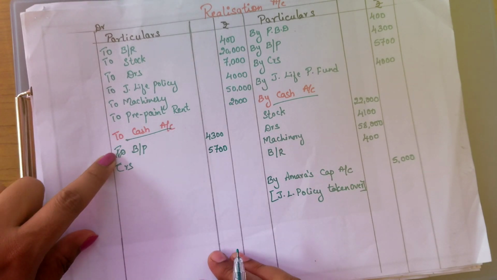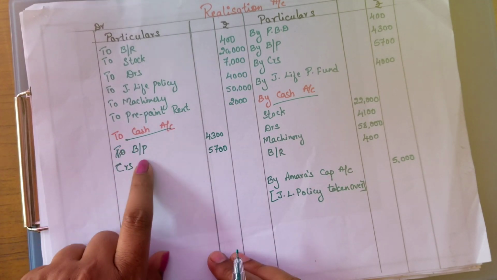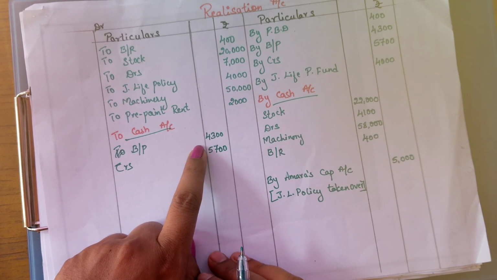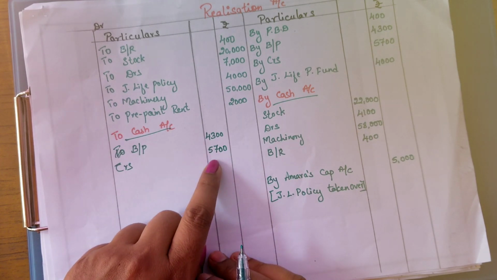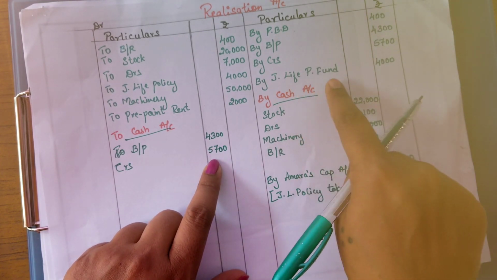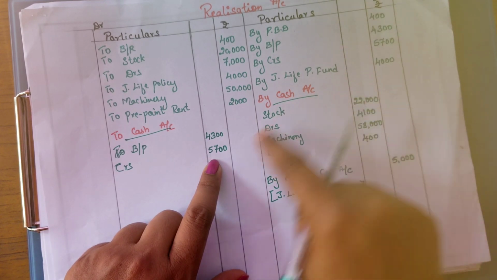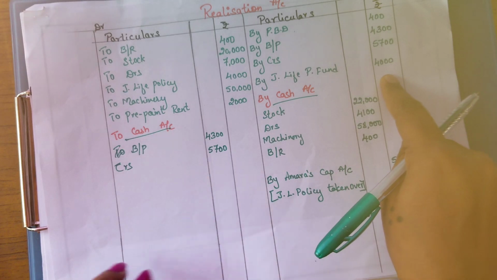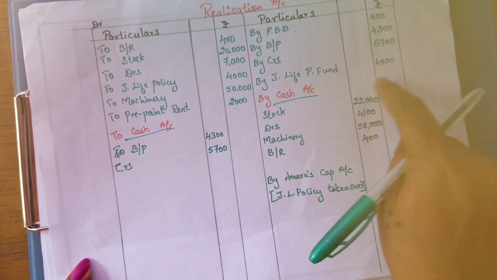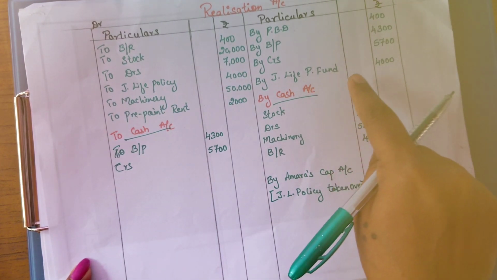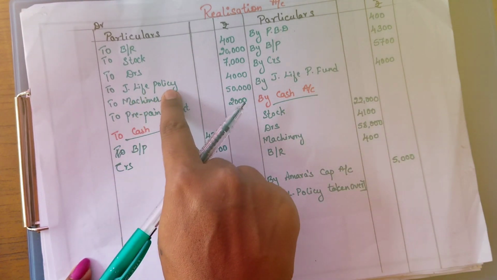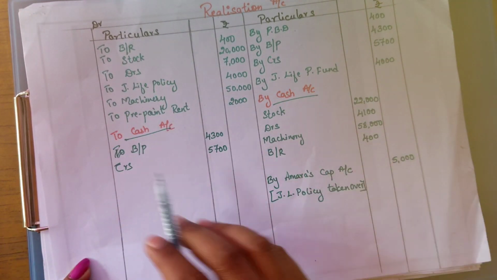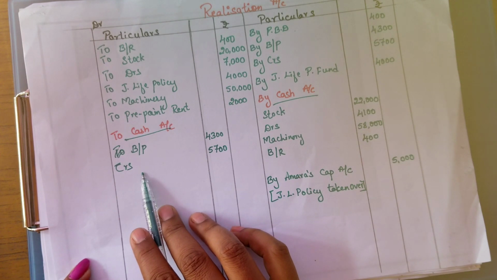Here no need to write it, as it's already under the cash account. So bills payable 4,300, creditors 5,700, and the joint life policy fund will not be considered. It is not an external liability, so the firm will not be paying anybody. It is a fund created against the joint life policy. That's it. So these two are the external liabilities.